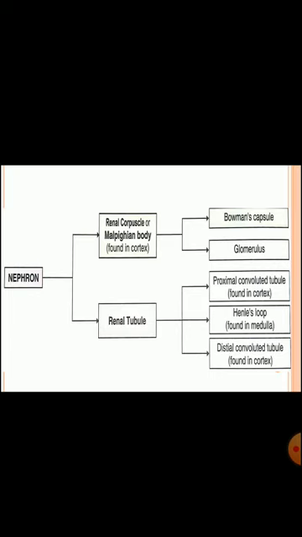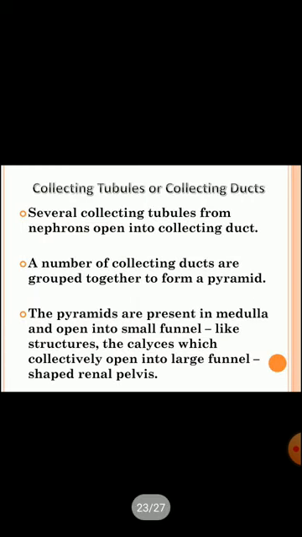The proximal convoluted tubule is found in the cortex region, Henle's loop in the medulla, and then the distal convoluted tubule in the cortex region. Clear? At last, there are some collecting tubules or collecting ducts present.